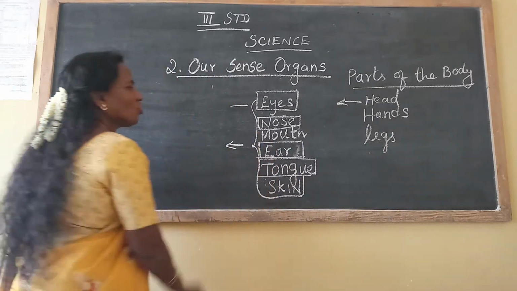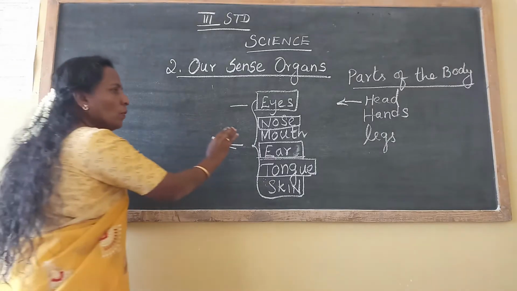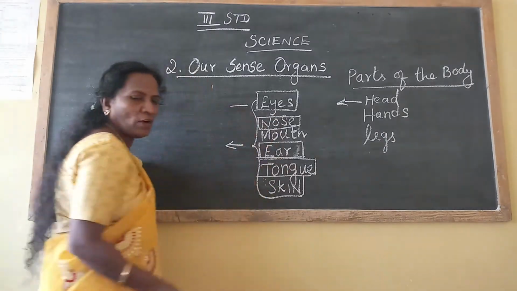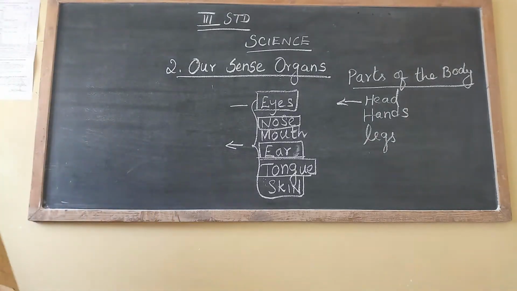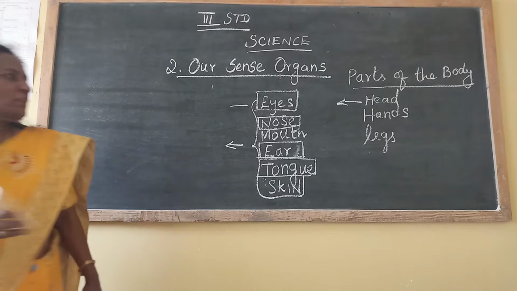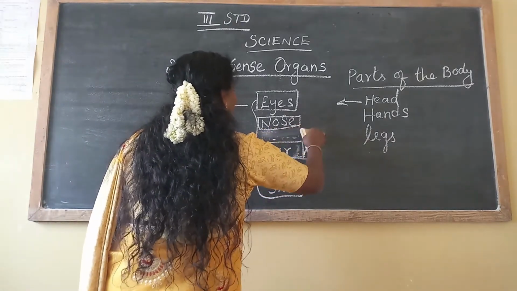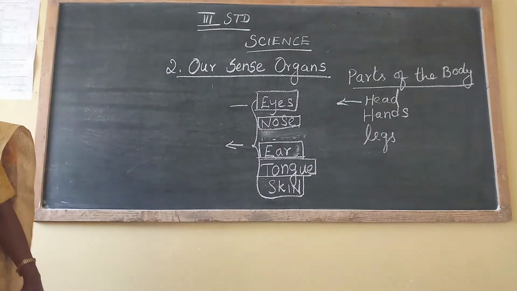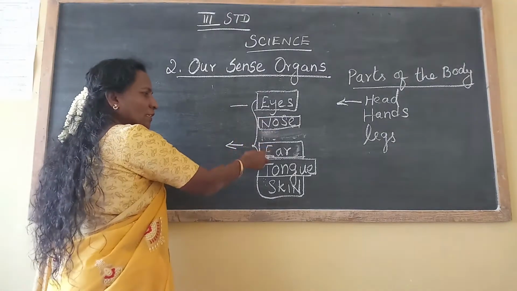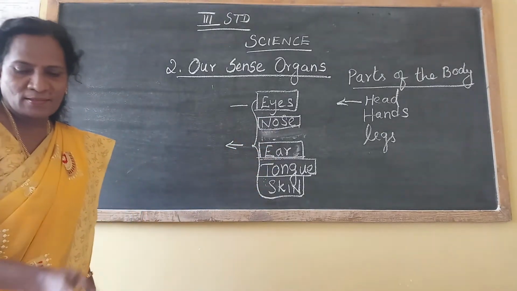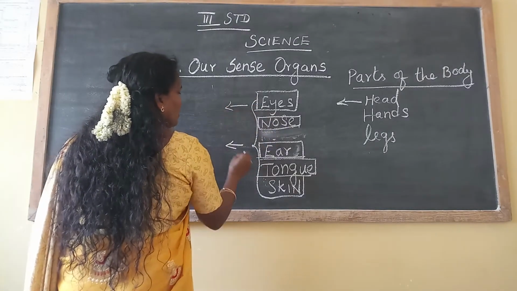What did you write here extra? Generally you wrote mouth, but here we don't want mouth. Instead of mouth, you are writing tongue. So we can rub out this mouth and then we can keep the other things for the sense organs. Now, okay children? Listen, very good everybody. Everybody is having eyes, nose, ear, tongue and skin? Yes. So all these things are called sense organs.